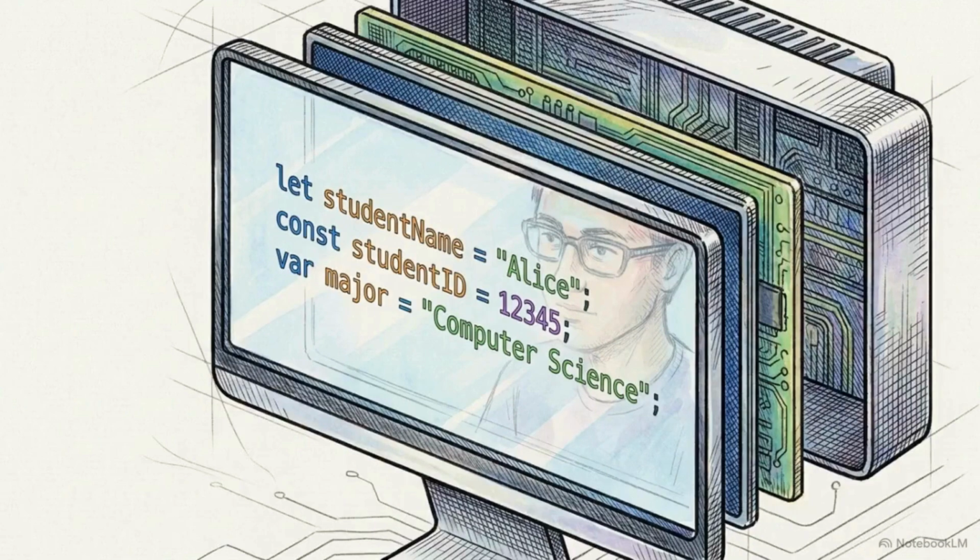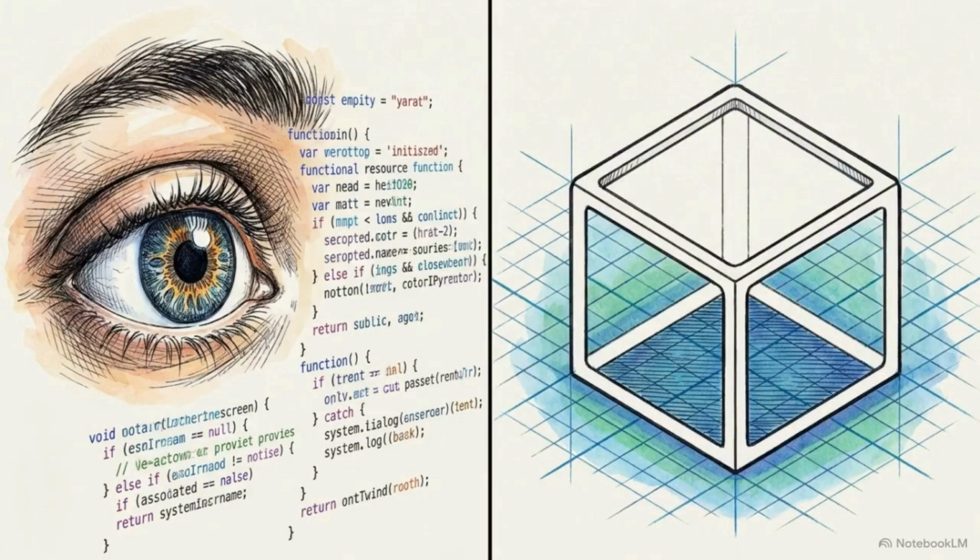These labels should be as descriptive as possible, like student name, to provide a clear map for any engineer who reads the code in the future. These names help the programmer navigate the system, but for the compiler, the structural boundary of the data type is the only thing that matters.